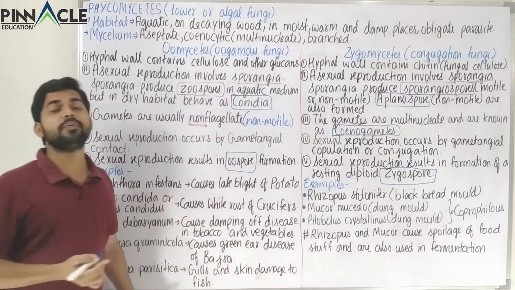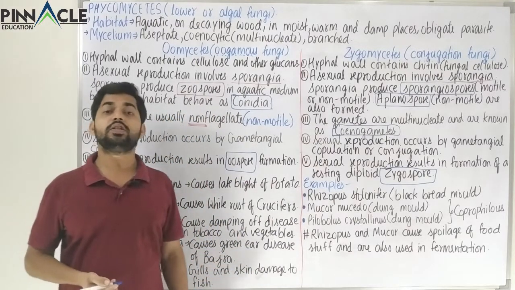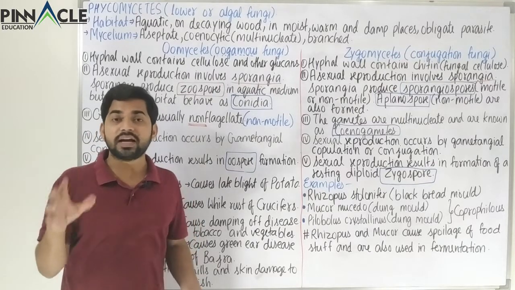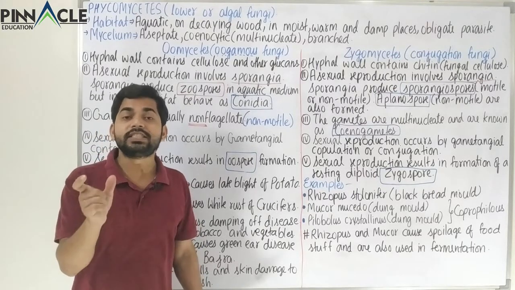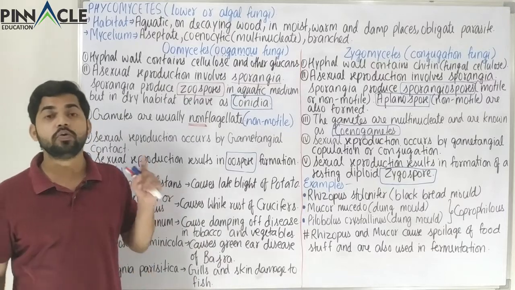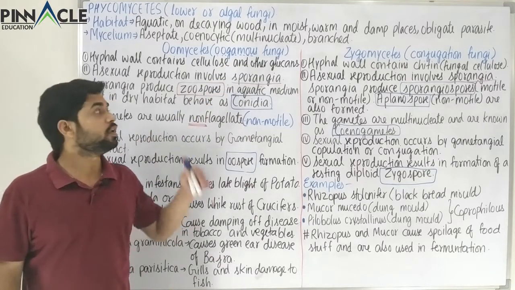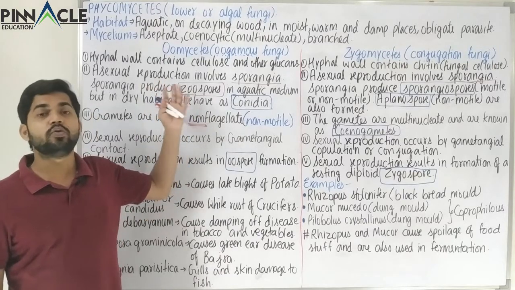So the male and female gametes formed here are non-motile, and therefore one female gamete is large and non-motile. Such an occurrence is called oogamy. That is why these are called Oogamous fungi, that is, the Oomycetes.